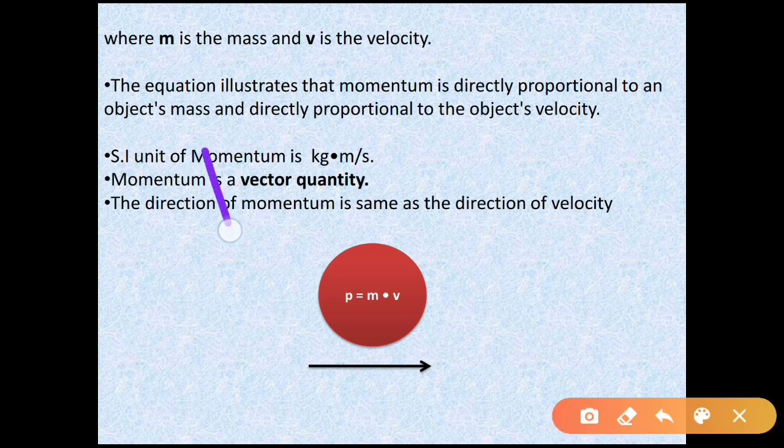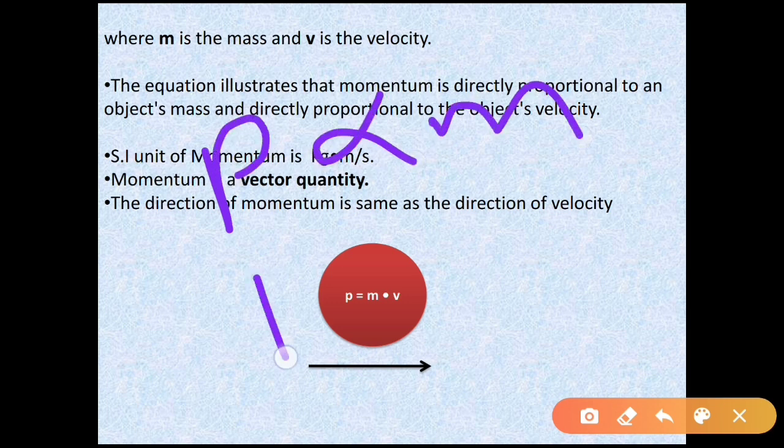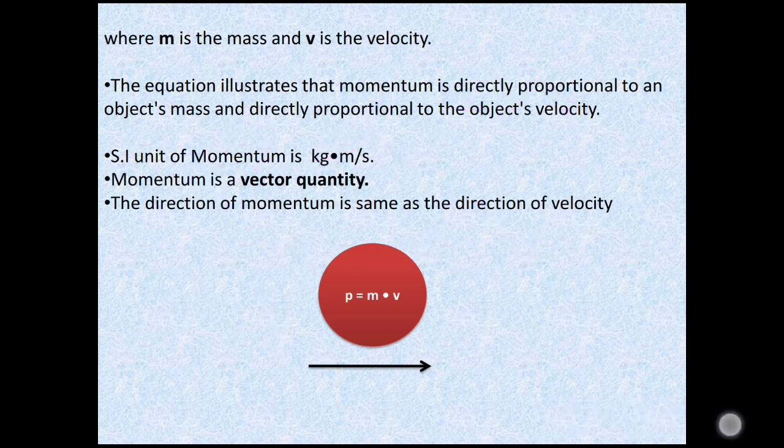That is, the momentum possessed by an object is proportional to mass and also proportional to the velocity. The larger the mass, the larger the momentum; the larger the velocity, the larger the momentum. The SI unit of momentum is kg meter per second, and momentum is a vector quantity, and the direction of the momentum is the same as the direction of the velocity.